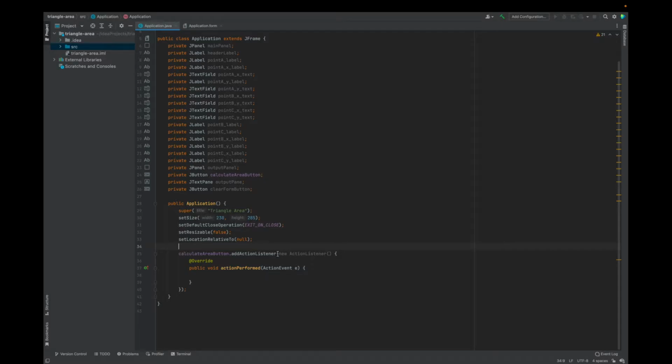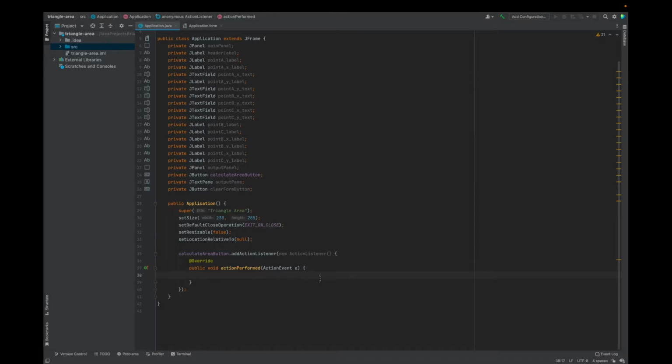So we saw this in the last video. This created an anonymous class here. All you need to do is tell it what to do when you click the button. We did this in the last video where when we clicked a button, a JOptionPane message dialog showed up. But now what we want this to do is calculate the area of a triangle based on the points that someone enters into the boxes above.